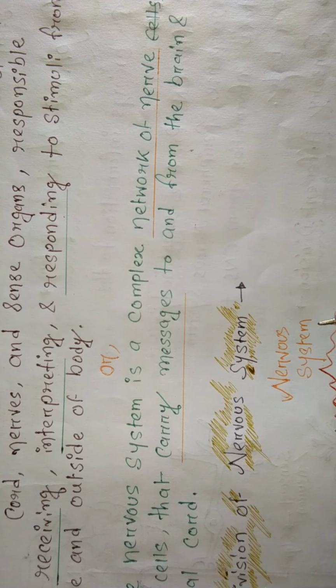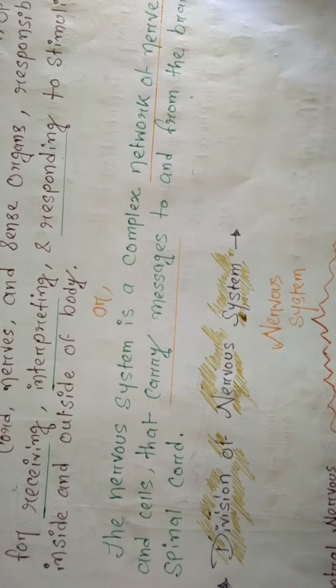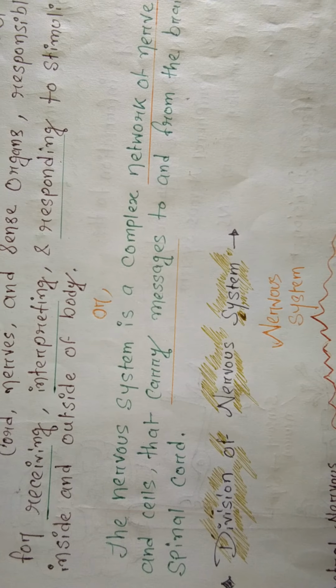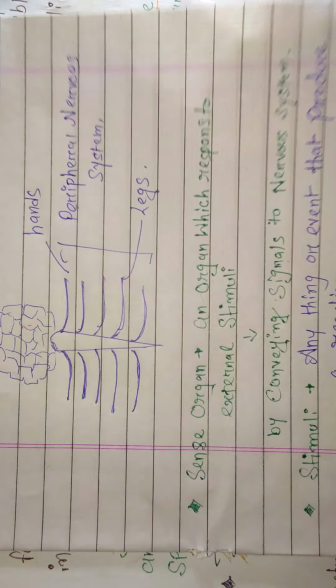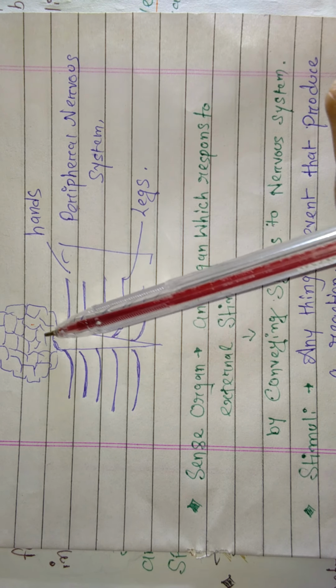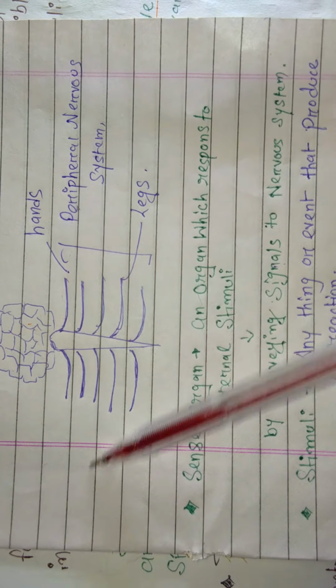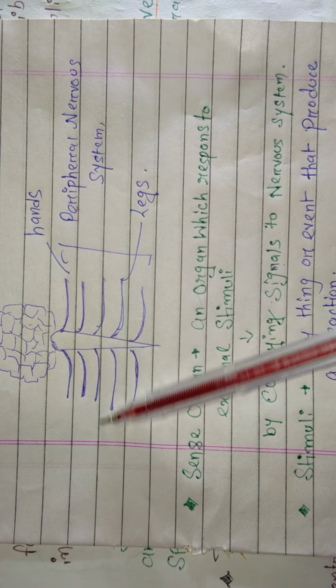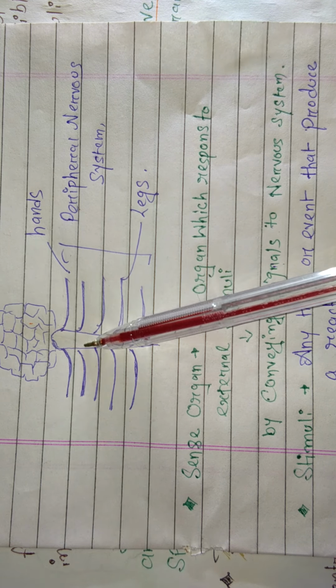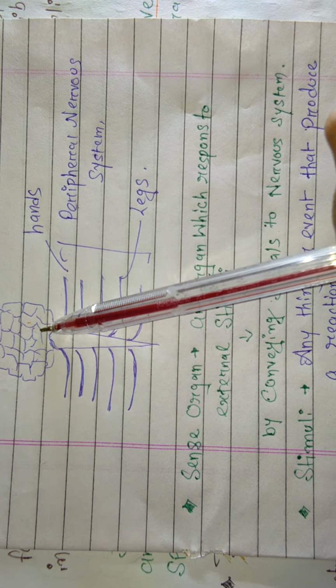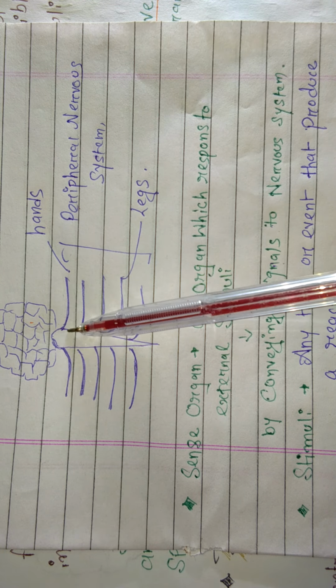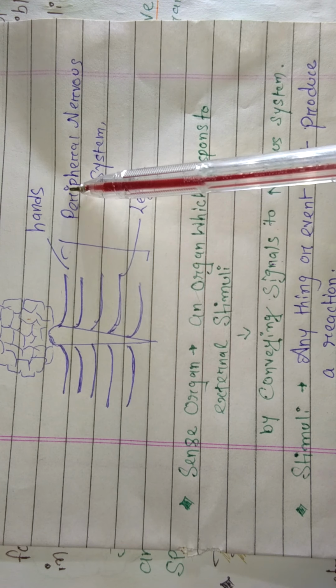From the body they carry messages to the brain and spinal cord, then after interpreting, they carry the message from the brain and spinal cord to the body. I hope it's clear. Let's move to the next.